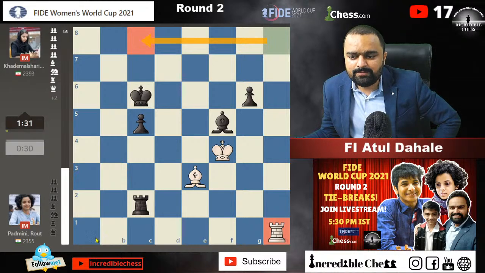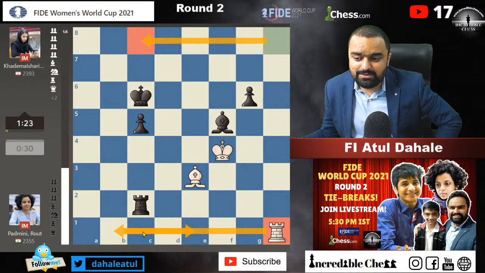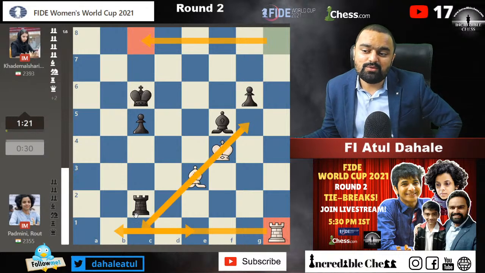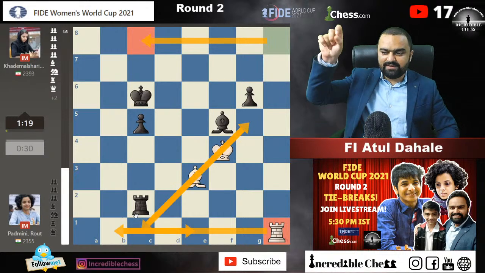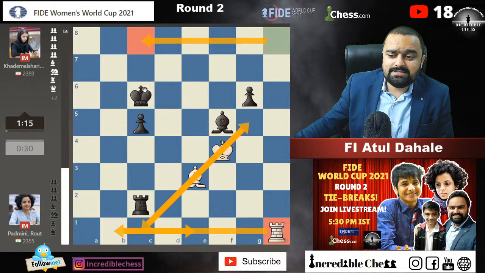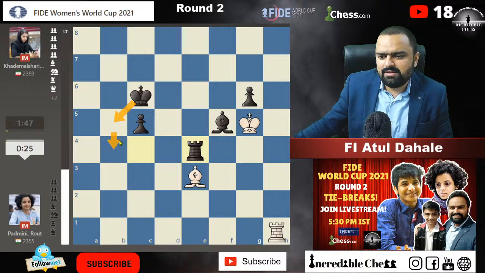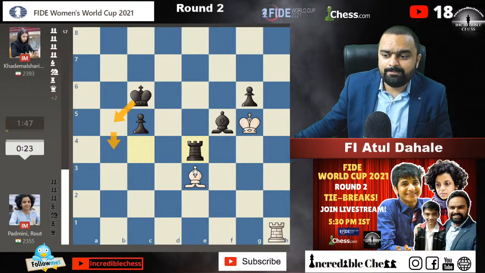She plays rook to h1. Maybe she is trying to hold on to the position because now the c1 square is guarded by the bishop as well as the rook. So she's controlling everything. Maybe she is trying to get the bishop on this one diagonal principle. The g5 square is controlled, the c1 square is controlled, but the one problem I can see is that the king can come up. That's the only thing that worries me. I'm feeling like it's not that cool.